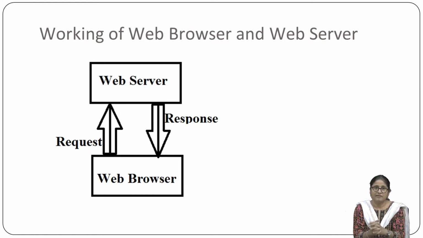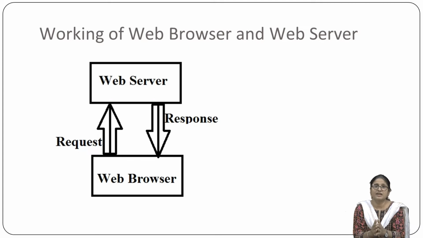Basically, when the browser asks for a page, the process goes through many stages, right? So the person has to specify the URL, that is nothing but the address of the web page, right?